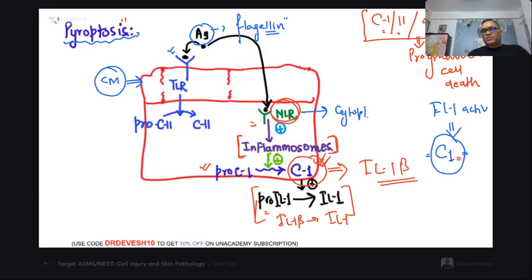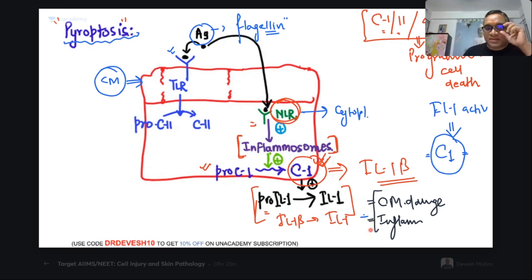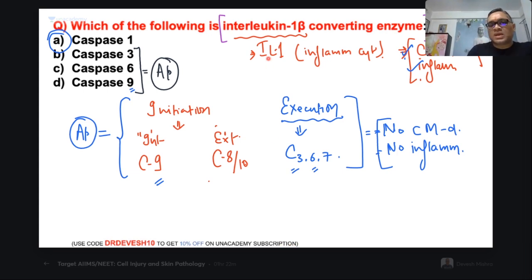So this is the programming for pyroptosis. So when this IL-1 will be activated, what is going to happen? There will be cell membrane damage. And because of the cell membrane damage, there will be inflammation. So now you understood, cell membrane damage and inflammation will be present. So that is how the question will be asked in your exam. These are simple questions. Only what I have done, I have changed the language of the MCQ, right? So that is how the question will be framed in your exam, and the examiner will be testing your concept, right? So now you understood what should be the answer.